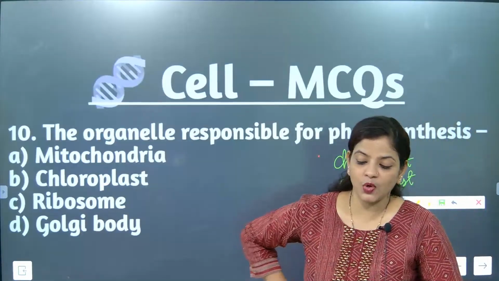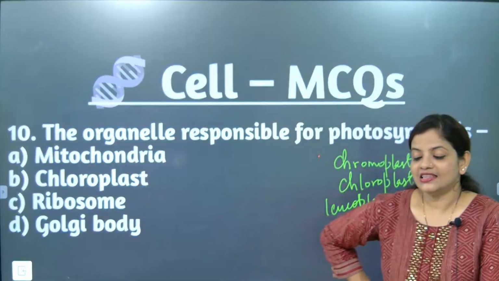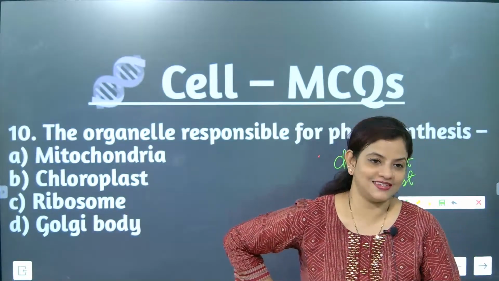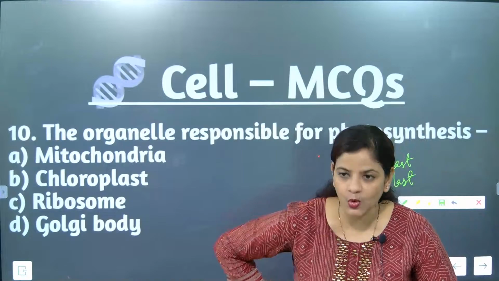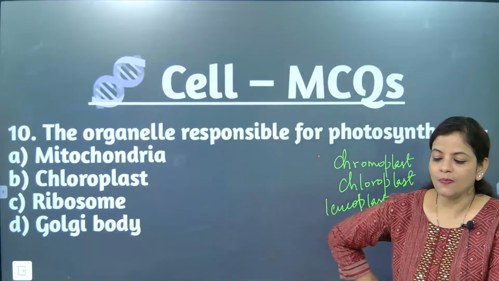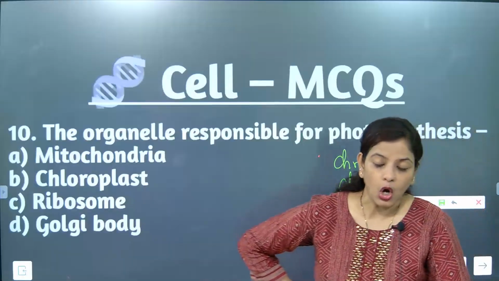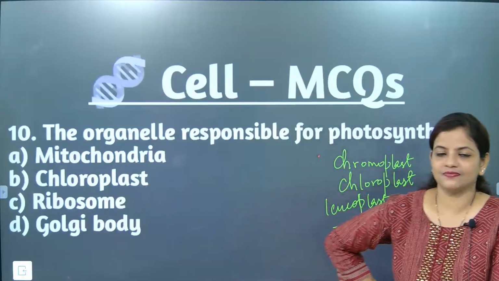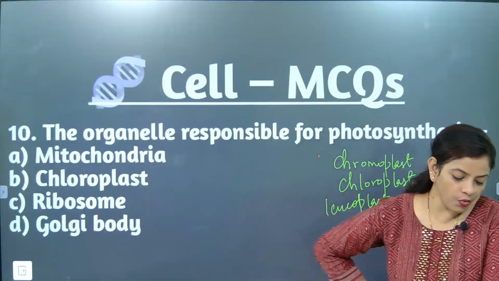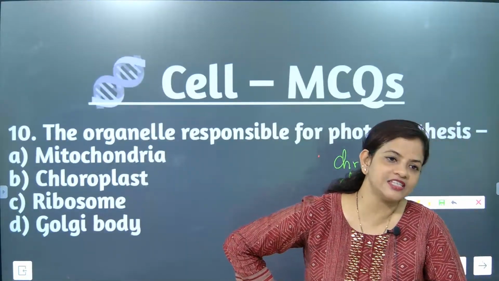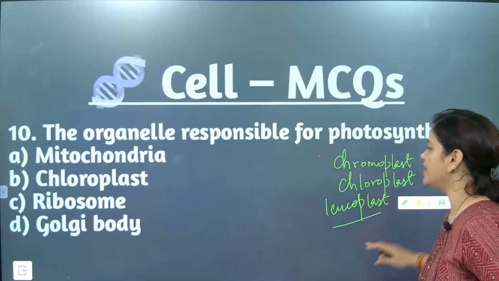Unexposed cells. The correct answer is leucoplast. Actually, leucoplasts are present in unexposed cells. Now, which are the non-green color plastids? The non-green color plastids are called chromoplasts. Understood? Now, we will go for the next one.